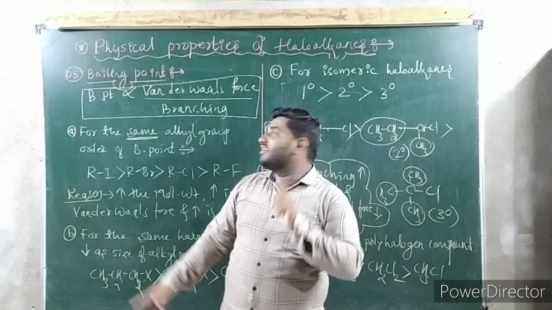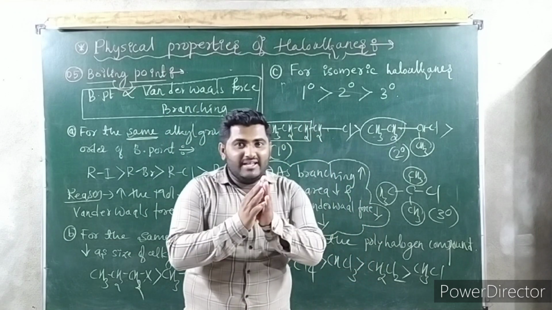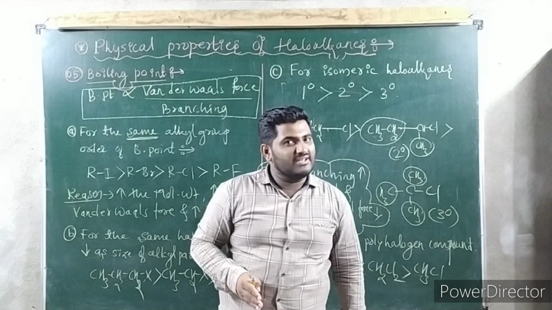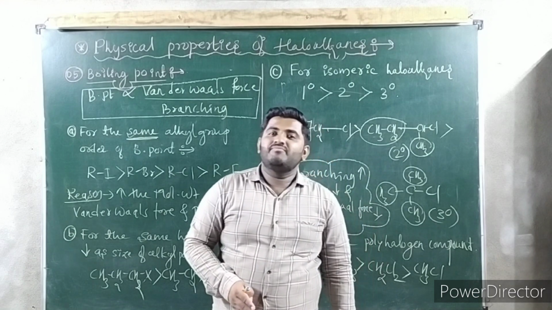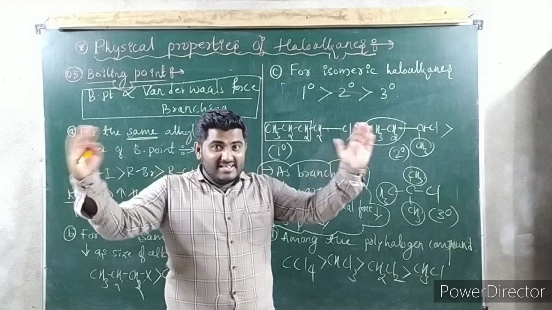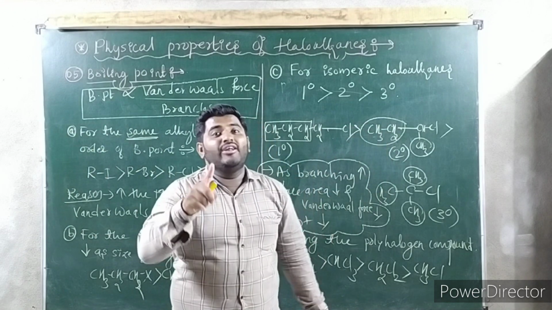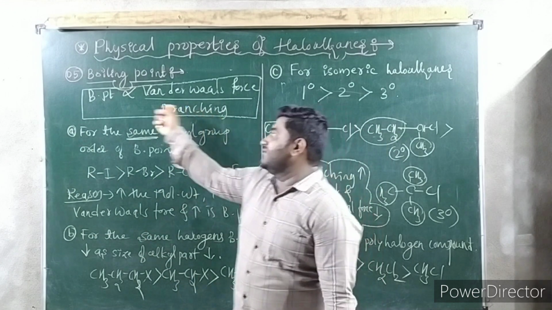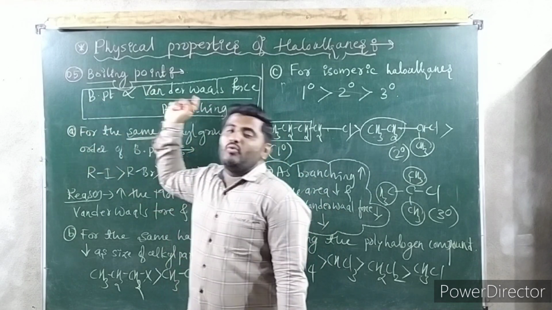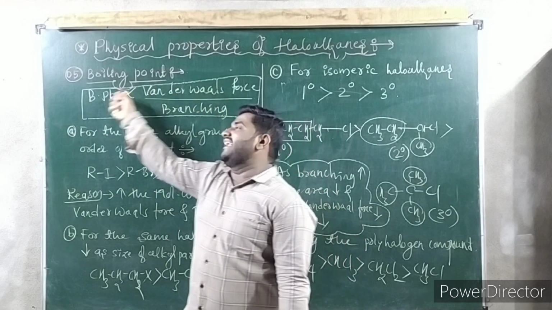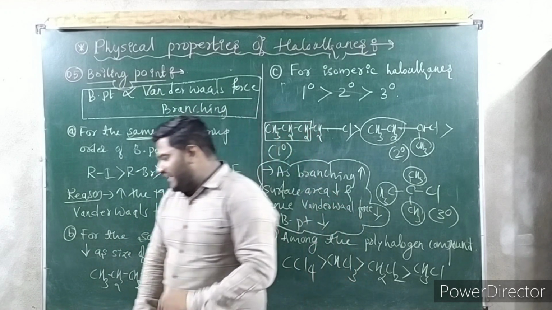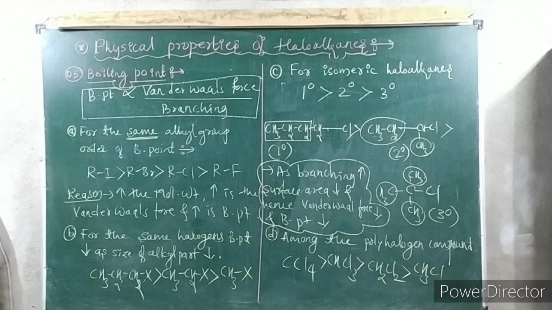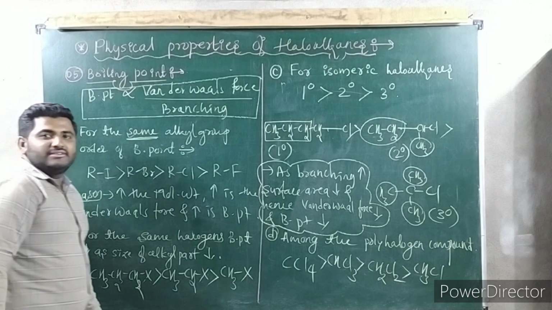So you only remember this concept. Molecular mass increases, van der Waals force increases. Van der Waals force increases, boiling point increases. And as branching increases, surface area decreases and boiling point decreases. Means branching and boiling point are inversely proportional. Van der Waals force and molecular weight are directly proportional to boiling point. I hope you followed. If you want to take a screenshot, you can take it, guys. I hope you have taken the screenshot.